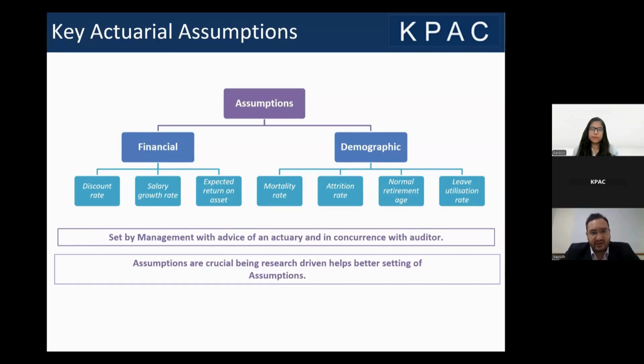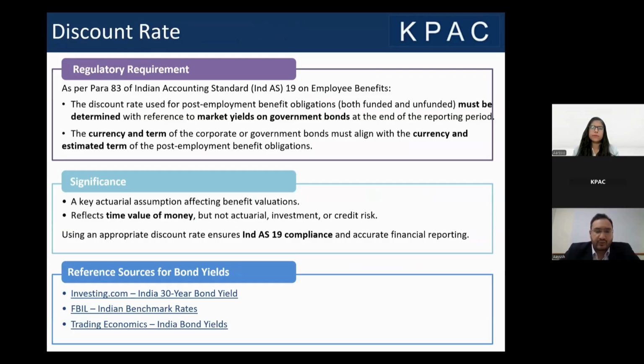Moving on to understanding what the discount rate is. So discount rate is one of the most key assumptions in an actuarial valuation. Be it any kind of actuarial valuation, other long-term benefit, defined benefit, or any other, discount rate becomes one of the most key assumptions. Discount rate is used to calculate the net present value of the future liabilities, and the question is how the discount rate should be determined.